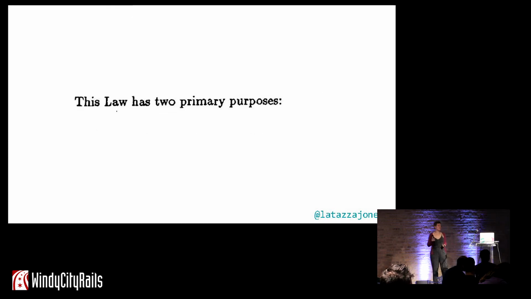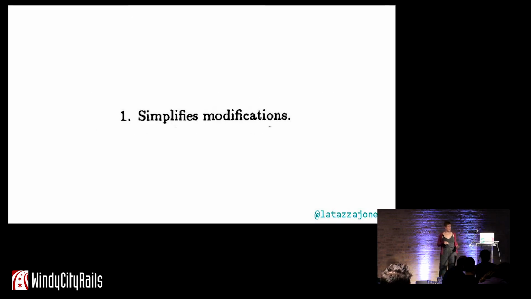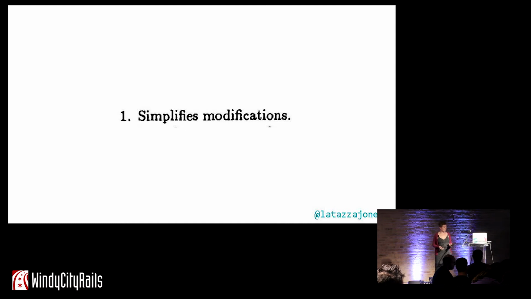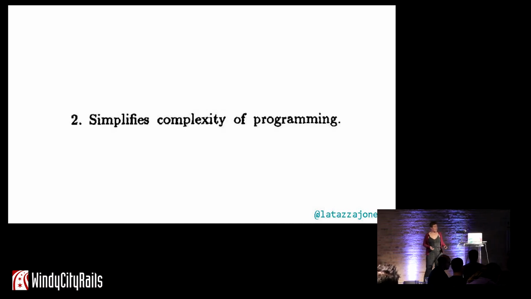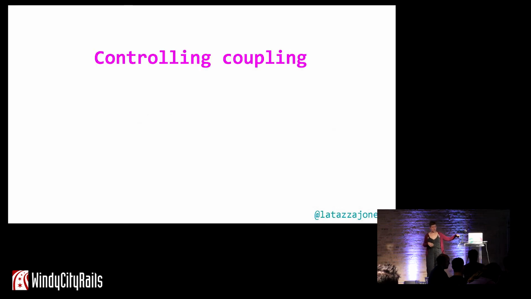So this law has 2 primary purposes. The first is that it simplifies modification to your code base. And we have to remember, right? We think that we build a thing and it's finished, and that's just not the case ever. So we want to write code that's changeable, so it simplifies modification to our code base. The other thing it does is it simplifies the complexity of programming. And I'll touch on these more as we go through the talk.